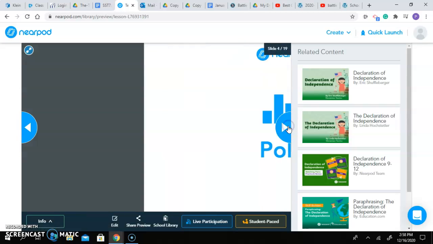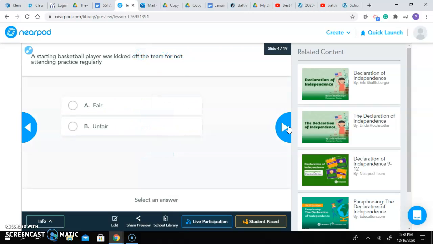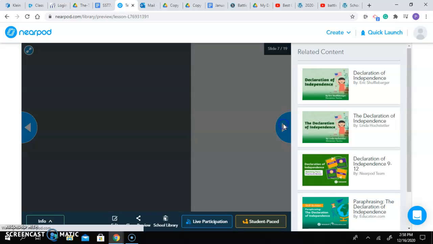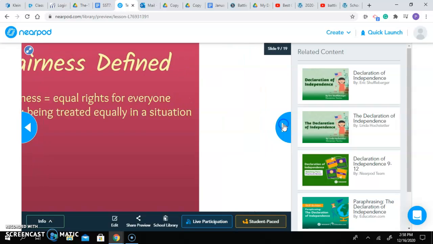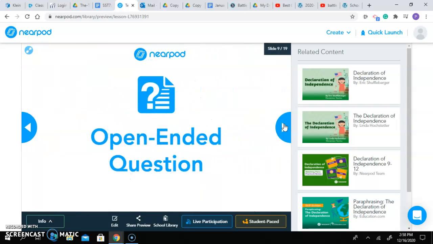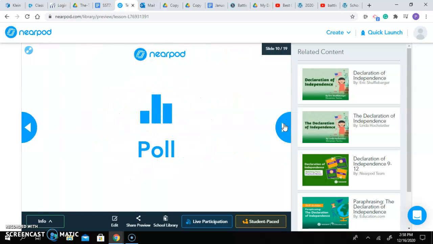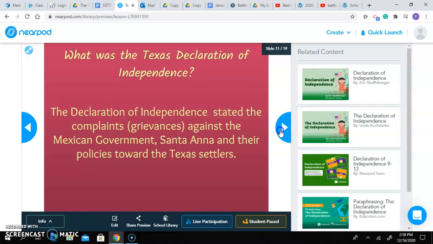Basically, we are talking about the Declaration of Independence and how this is going to be the breakup letter, or the breaking off of Mexico from Texas. Here you're going to have some questions that you're going to answer, and what you think it means to be fair, how fairness is defined. So make sure you're going through and answering these questions if you did not get a chance to do that during class. This is something that we went over during class.